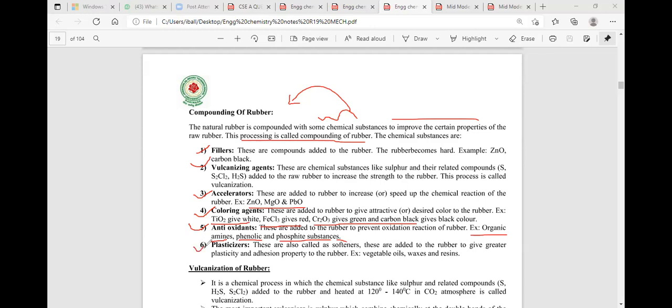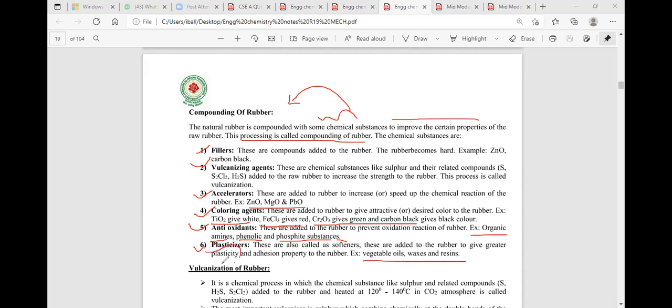Let me tell you the last additive. The last additive is the plasticizers. Plasticizers are like vegetable oil, waxes, and resins. When the vegetable oil, waxes, and resins are added to the natural rubber, then what will happen? The low property of rubber is converted to the high property of rubber, and the rubber has the maximum plasticity.